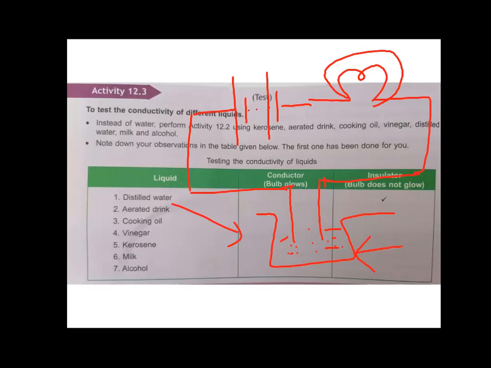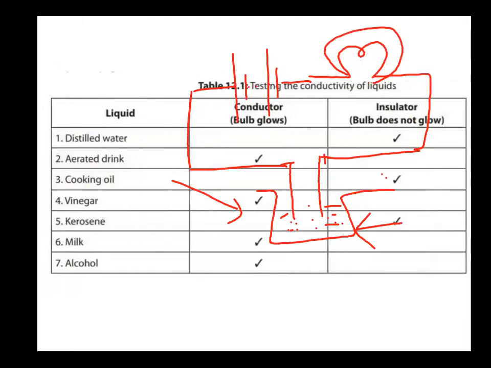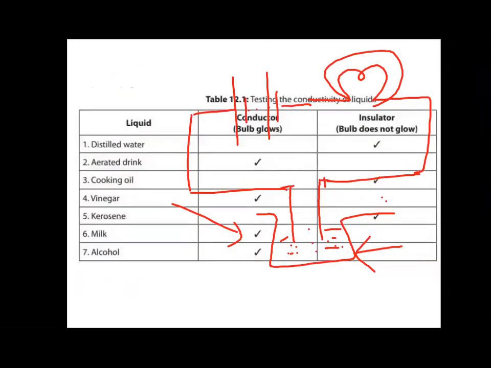Right, children? So here you can see a tick. That bulb does not glow. So distilled water is an insulator. Right, children? Now, second, we are going to fill with aerated drink. Aerated drink is your cold drinks and that's all, right? So if we fill the vessel with that, what we will see is the bulb glows. So your aerated drinks are conductors.